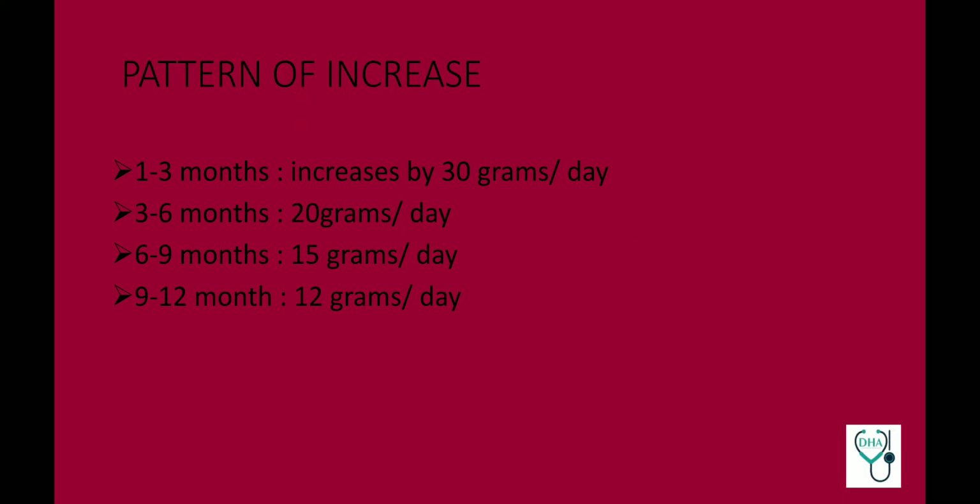Pattern of increase of weight. First 3 months, the weight increases by 30 grams per day. 3 to 6 months, it increases by 20 grams per day. For 6 to 9 months, it increases by 15 grams per day. And 9 to 12 months, it increases by 12 grams per day. This is for when the birth weight of the child is known. So what do we do if the birth weight of the child is not known?